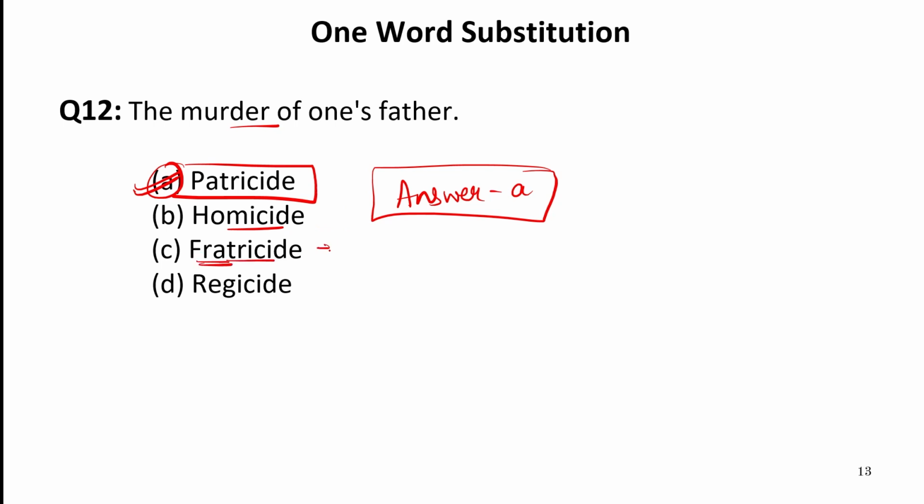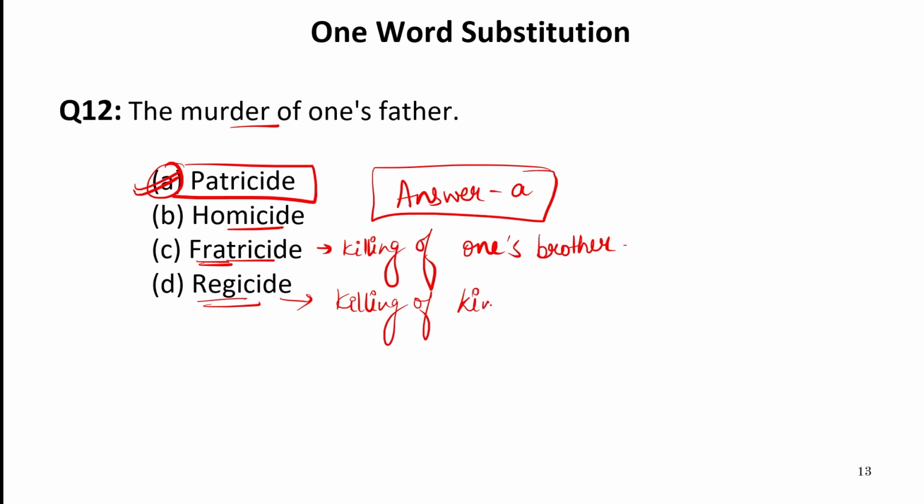Fratry refers to brother. Killing of one's brother is known as fratricide. And regicide basically refers to killing of a king. That is called regicide.